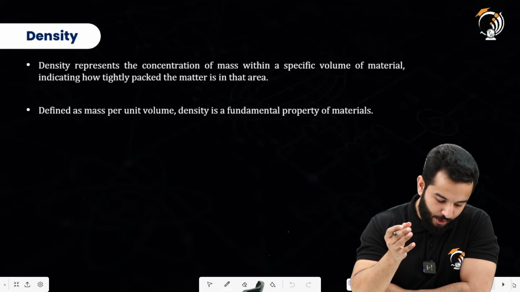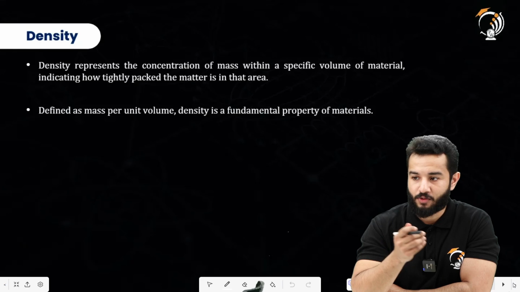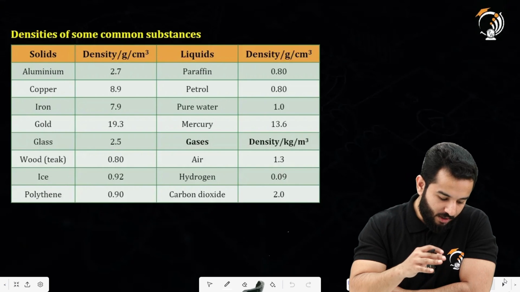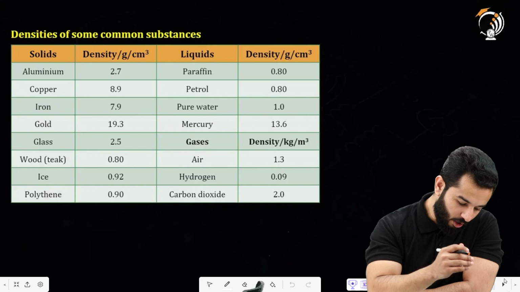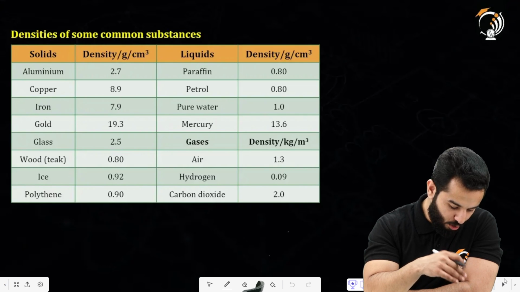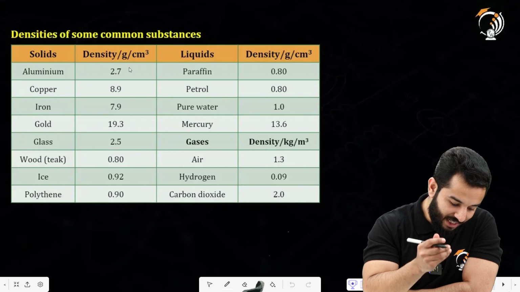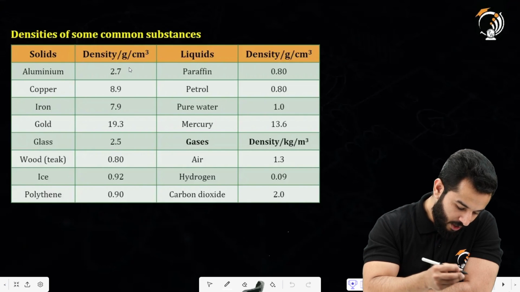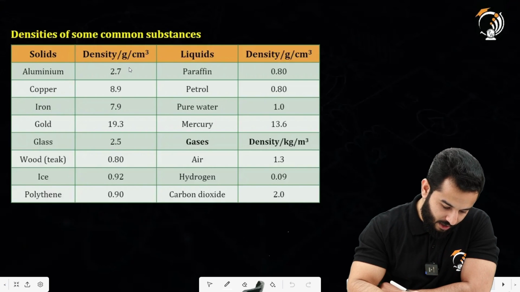Defined as mass per unit volume, density is a fundamental property of material. So we have already covered all of these points. Moving on. Now here we have got some densities of certain materials. For example, if you are going to talk about some metals or some solids, aluminium, copper, and these are densities in gram per centimeter cube. So we have to be very certain about it. Iron, gold.